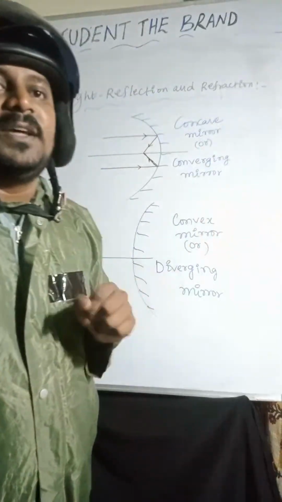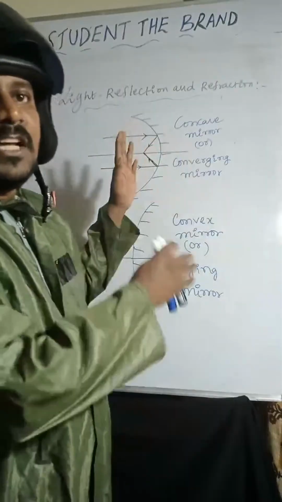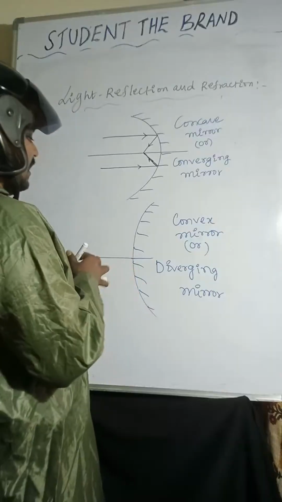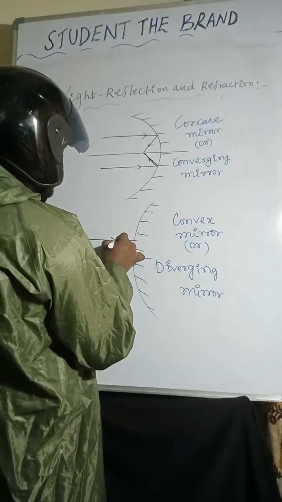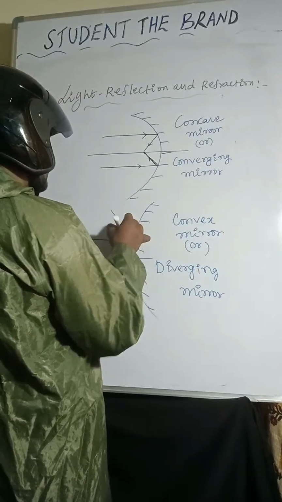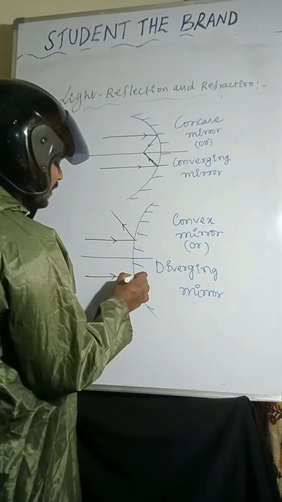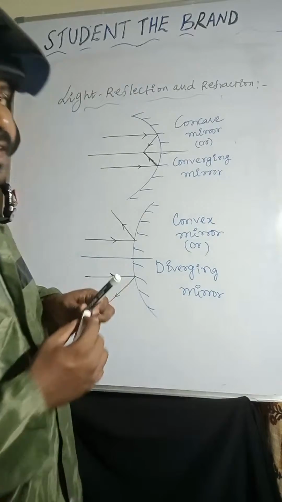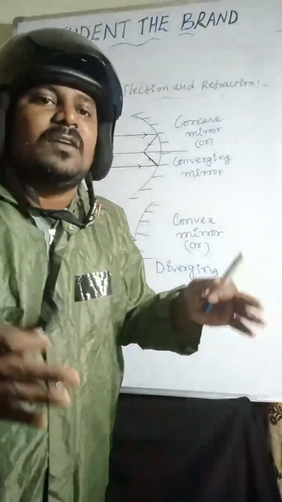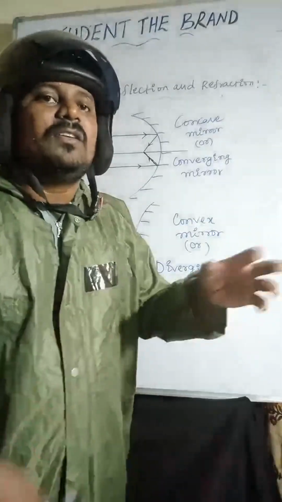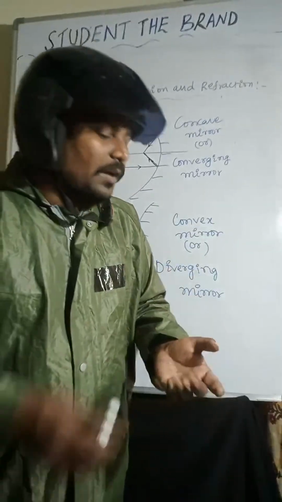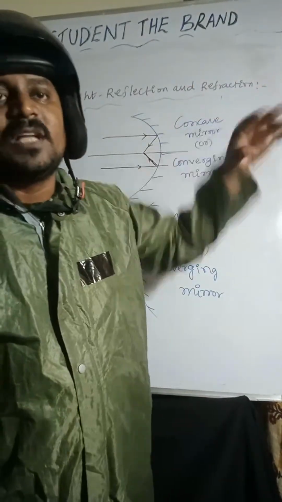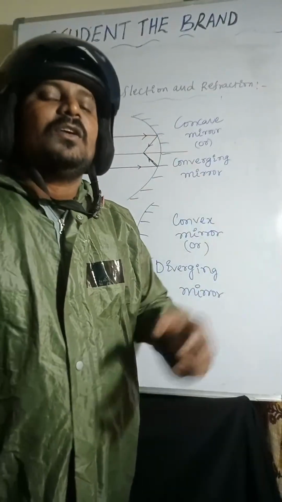Coming to the convex mirror. After reflection, you can observe here, light rays are moving away from the principal axis. That's why it is called diverging mirror. They will ask you to draw the nature of concave mirror and the nature of convex mirror, so you have to draw these two diagrams. They can ask it as a 2 marks question also.